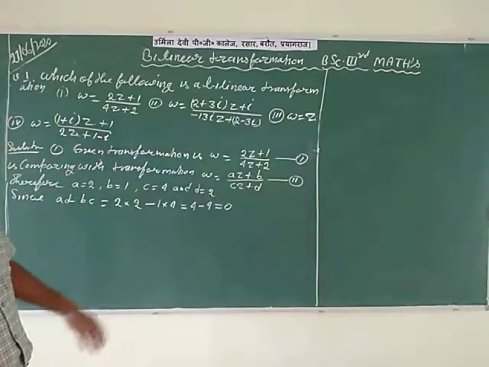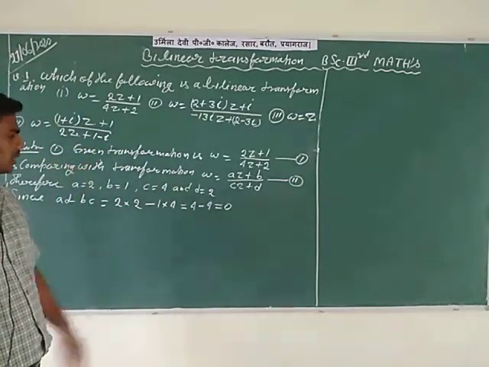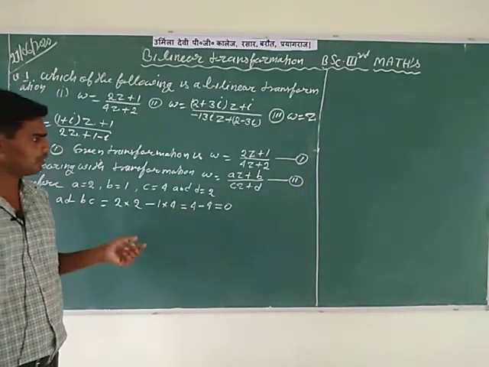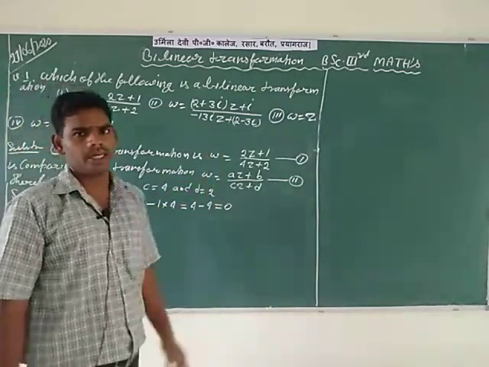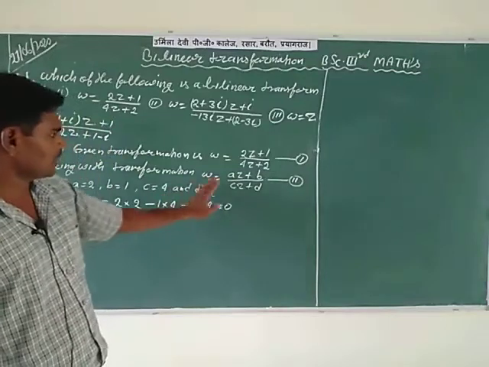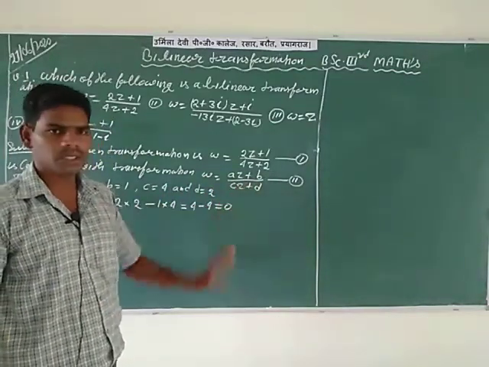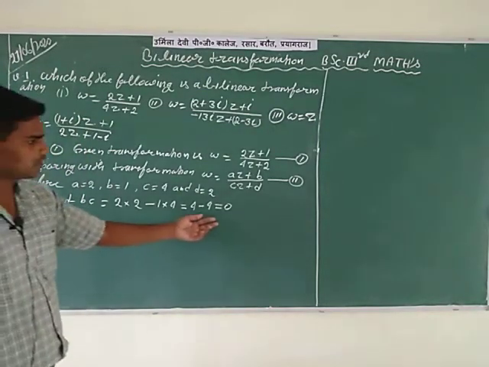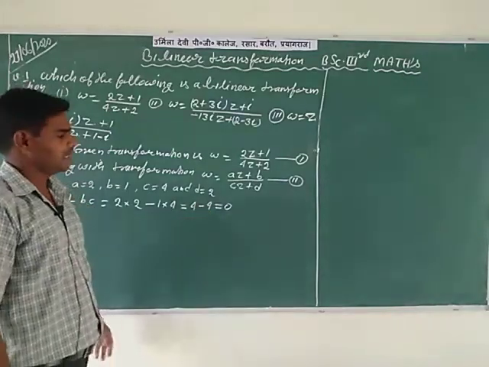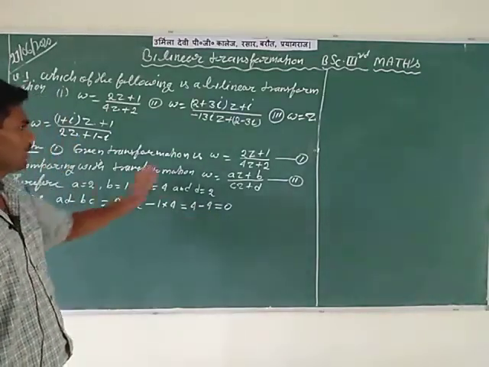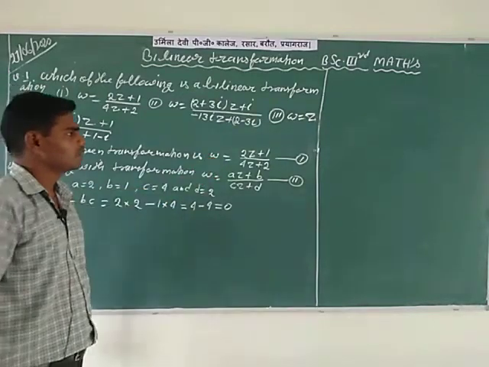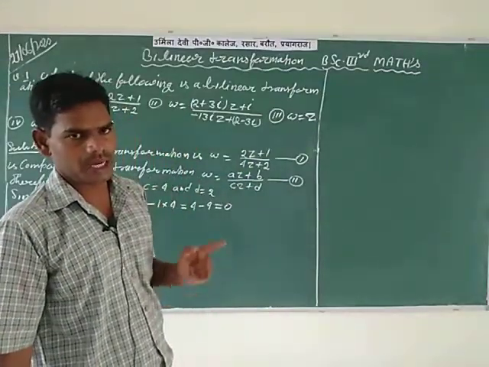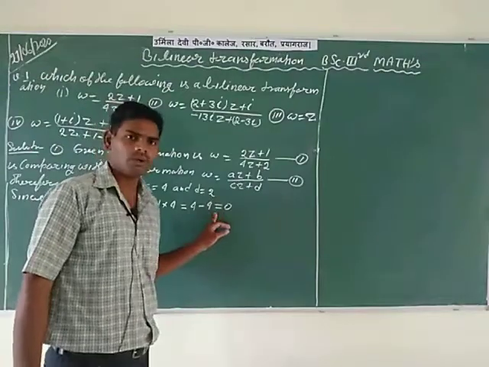So according to the definition of the bilinear transformation, you know that if AD minus BC is not equal to 0, then the given transformation is called a bilinear transformation. But here, after comparing with az plus b divided by cz plus d, it is confirmed that the value of AD minus BC is equal to 0. So by the definition of bilinear transformation, you can say that the given transformation W is equal to 2z plus 1 divided by 4z plus 2 is not a bilinear transformation, because AD minus BC is equal to 0.